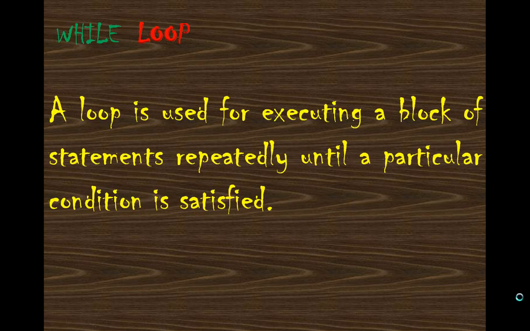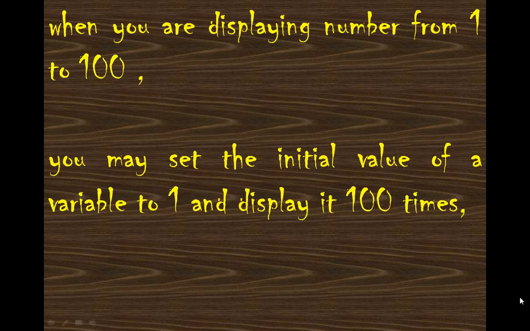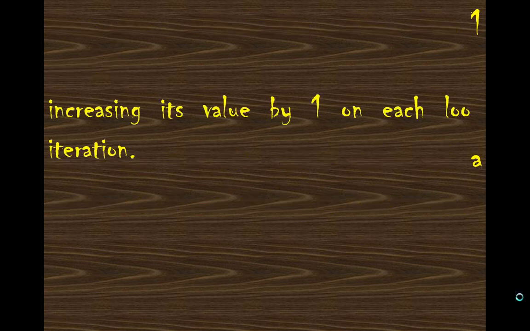When we want to display numbers from 1 to 10 or 1 to 100, we have to first set the initial value of a variable to 1 and display it that many times, and we have to increase its value by 1 on each iteration. That means if it starts from 1, in the second iteration its value will be 2, because we have to continuously increase it.